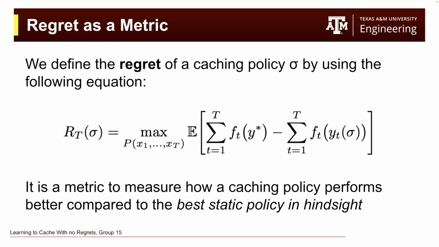Regret is a metric to measure how a caching policy performs compared to the best static policy. If you look at the equation, there's y star and y_t sigma. So basically, y star is the cache configuration from the best static policy, and y_t sigma is the configuration from the policy sigma. And f_t is a function to get the utility of the policy, which is like a benefit we can get from that policy. So having a low regret means our policy's performance is close to the best static policy.